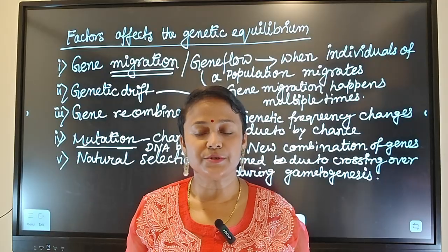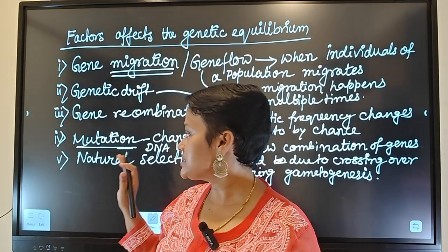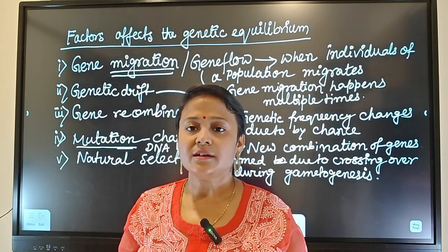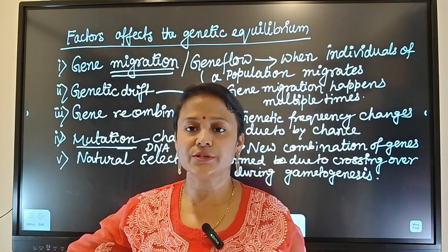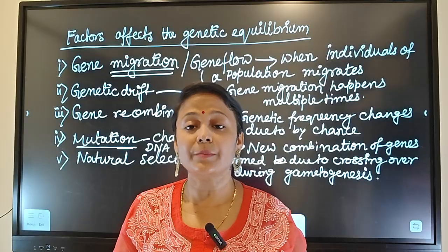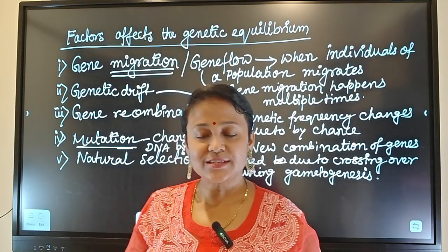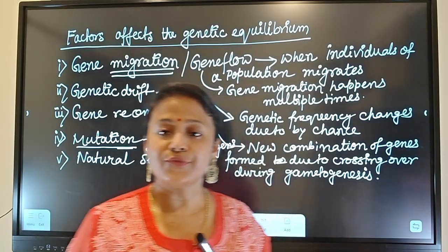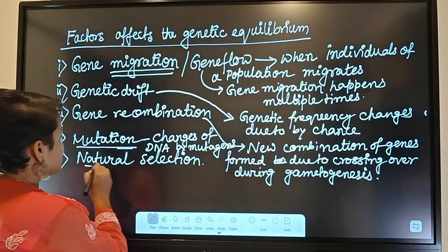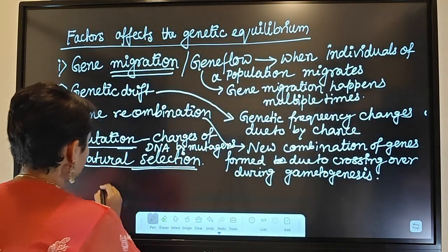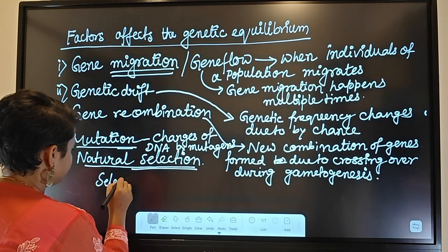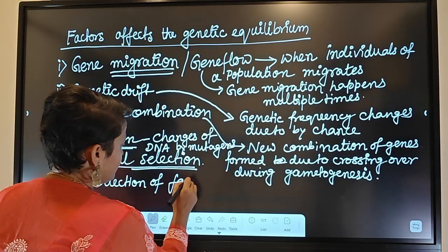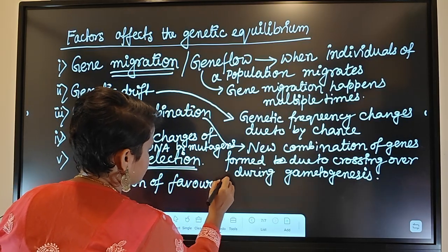And the selection procedure done by nature can select some genes, and some genes may not be selected. So that's why there is a chance of changes in genetic frequency. So natural selection is the selection of favorable species, right?